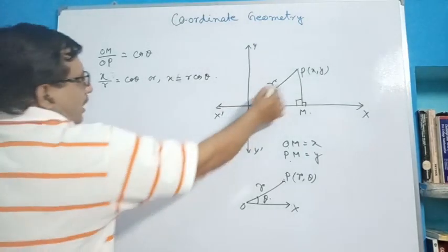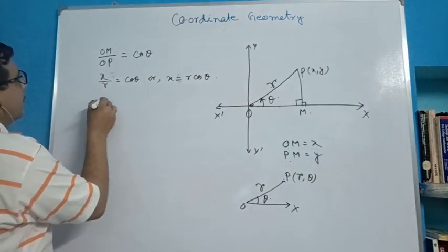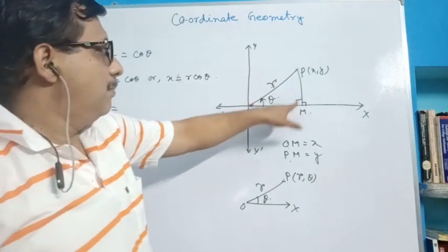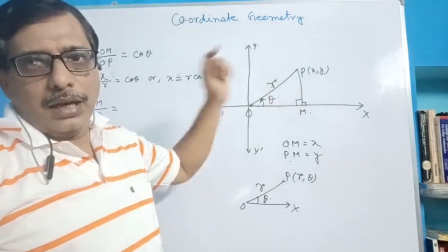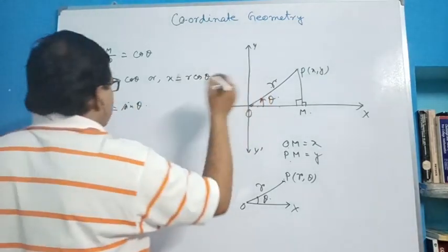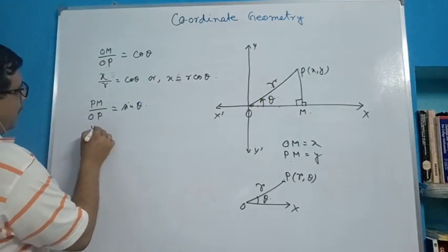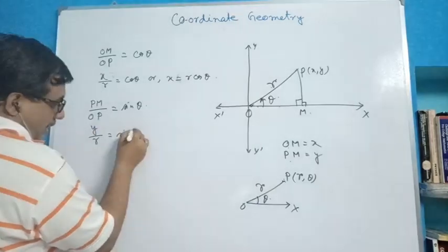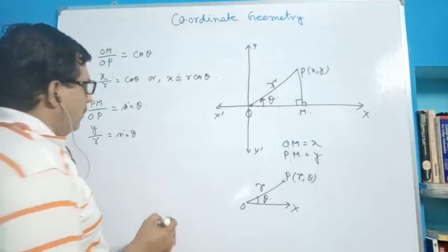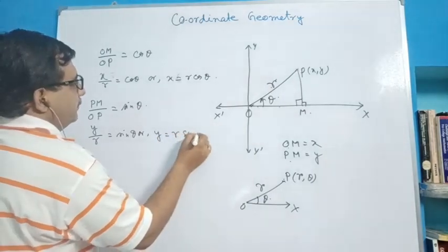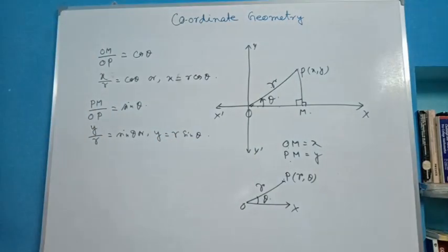Again, from this triangle, PM by OP, perpendicular by hypotenuse, is nothing but sine of the angle, since this angle is theta. So PM is y, OP is r, so y by r is equal to sine theta, which implies that y is equal to r sine theta. So if r and theta are given, then we find x and y.